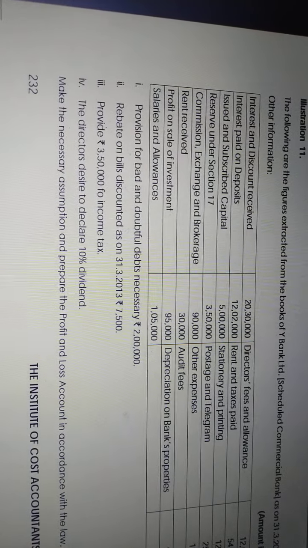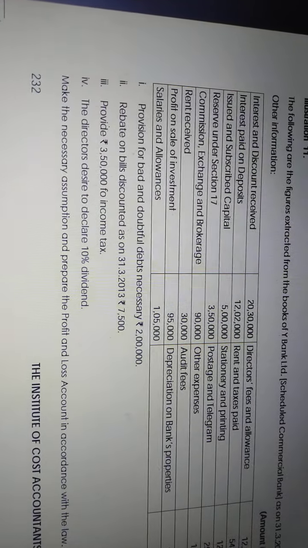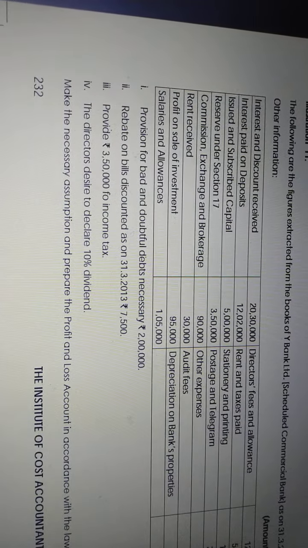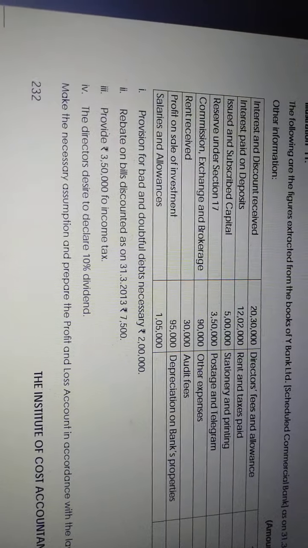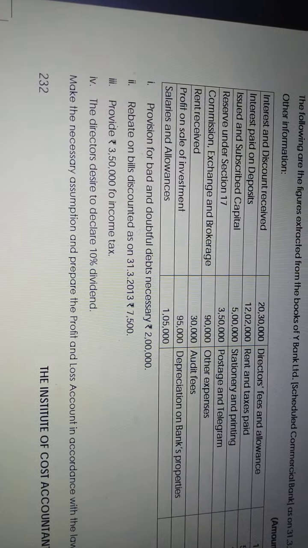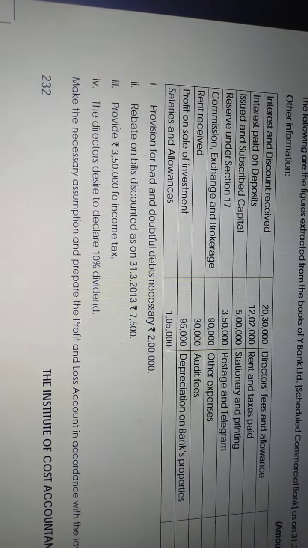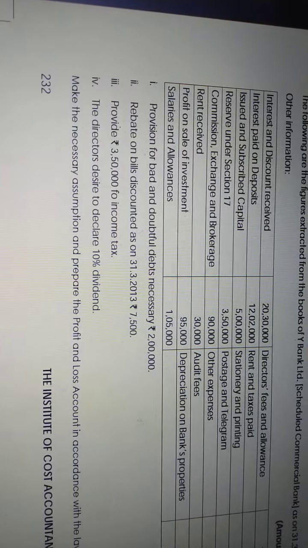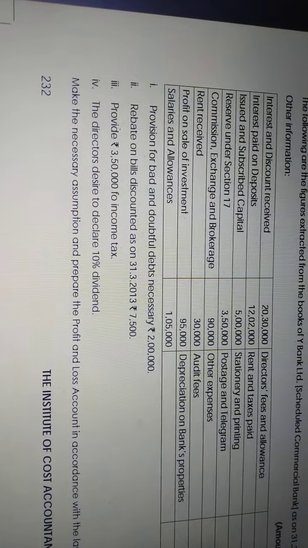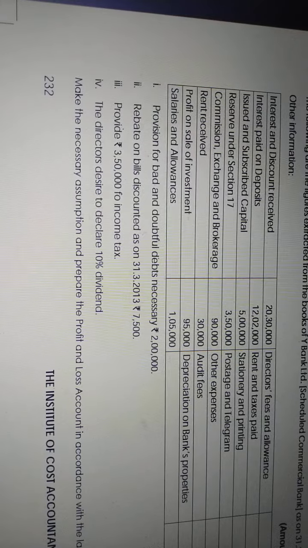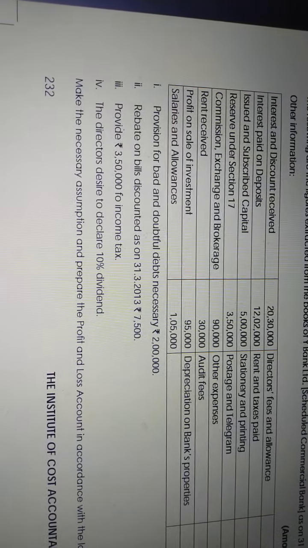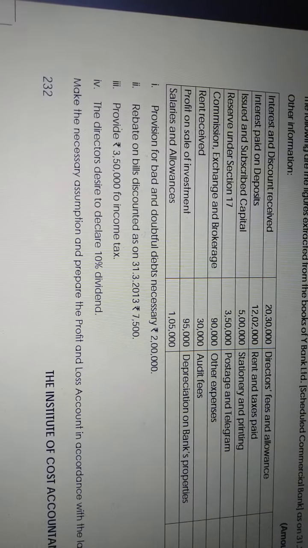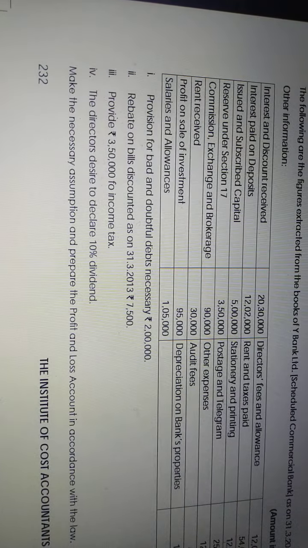Schedule 13 is interest income. Schedule 14 is other income. Interest earned is schedule 13. Other income is schedule 14. I believe it is schedule 14. We will go through the answer later. Then what about the next item? Rent received. Rent received might be other income. Schedule 14 will come. Profit on sale of investment. Is it an income or expense? Income. Might be this is also other income. Schedule 14. Then salaries and allowances.